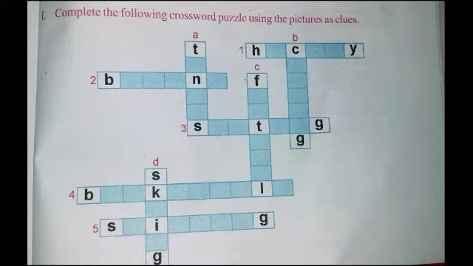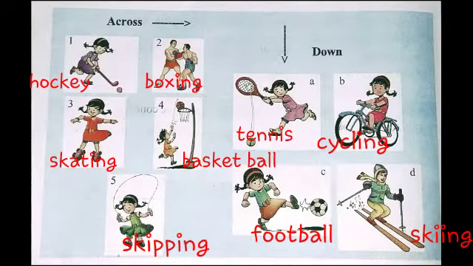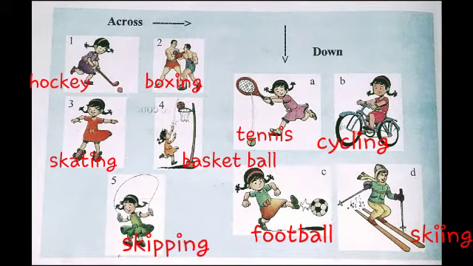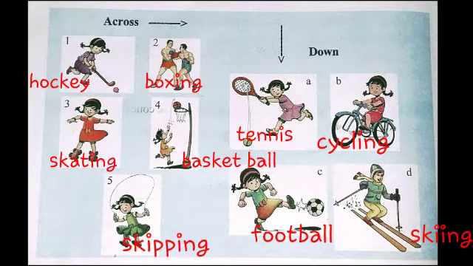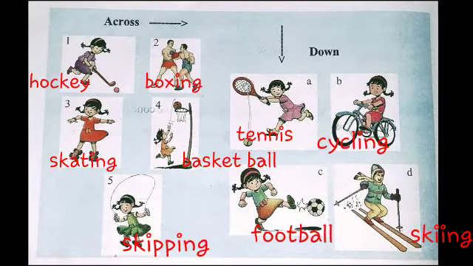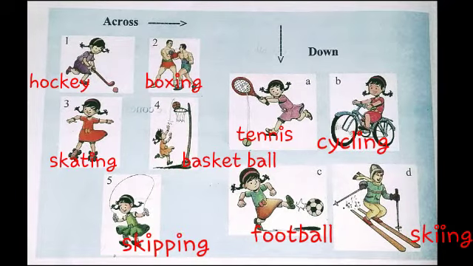We use the pictures as clues. These are the clues across and down. You should follow these clues to fill up the puzzle. First one is hockey. Second one is boxing.